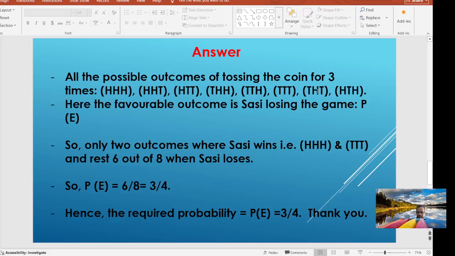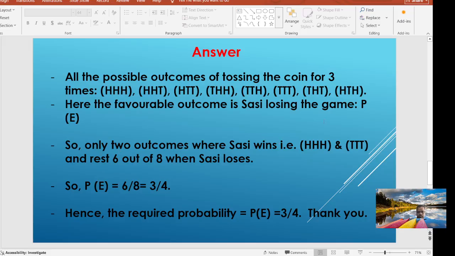If you want to experiment, you can actually toss a coin 3 times and see out of these 1, 2, 3, 4, 5, 6, 7, 8, one outcome will come. So here the favorable outcome is Sasi losing the game. Let's call it P(E). We have already studied this concept.